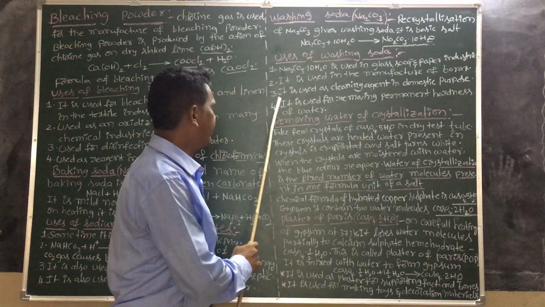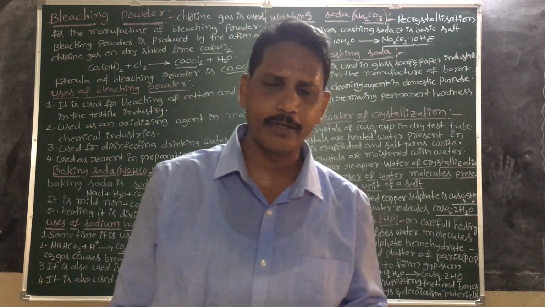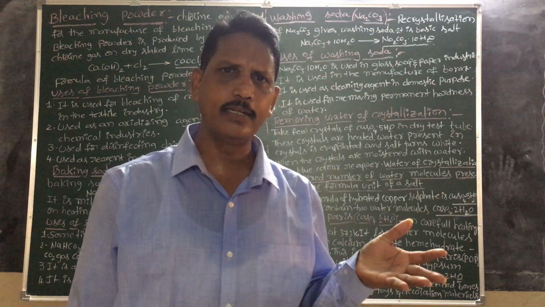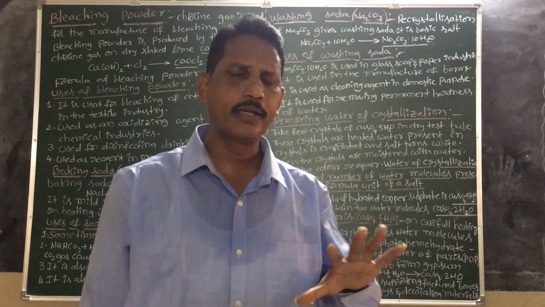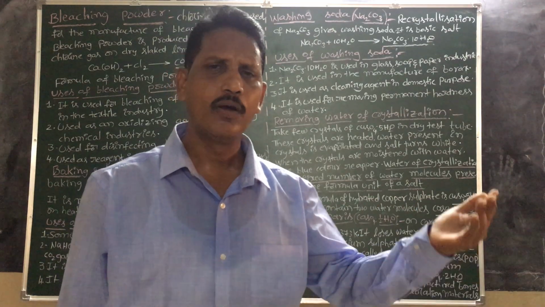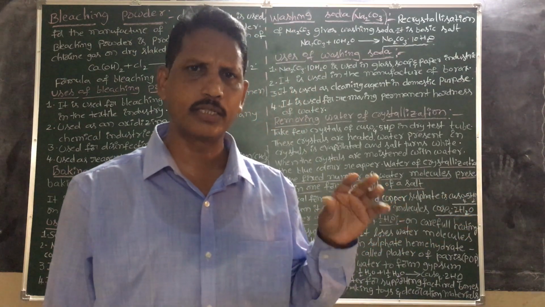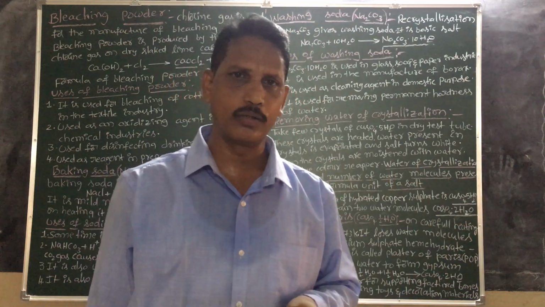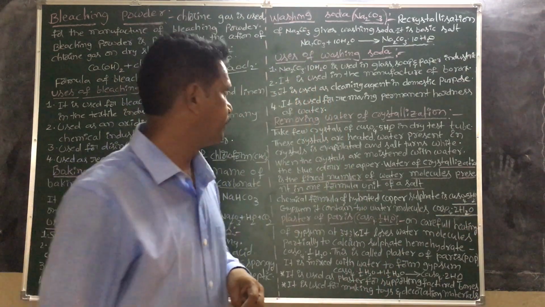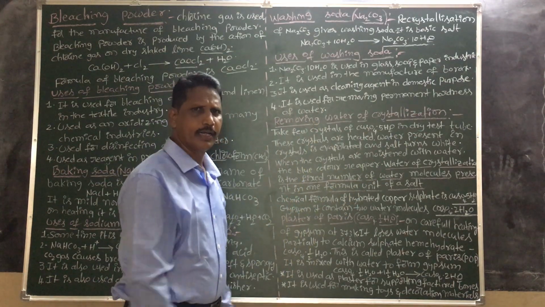Okay, students, and it is used for removing the permanent hardness of water. Rin soap, Surf Excel, etc. These soaps remove the permanent hardness of water, like hard water. Example of hard water: sea water, ocean water. Example of soft water: river water. So it is used for removing the permanent hardness of water.